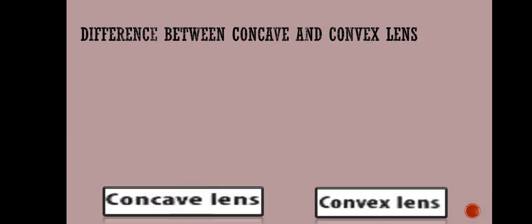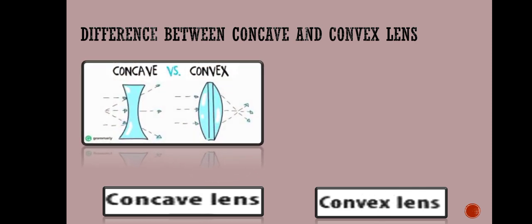Now, as we have discussed both the lenses, concave and convex, let's see what the differences are. First, you can see the difference is their shape. A concave lens is thinner at the middle and thicker at the edges, but a convex lens is thicker at the middle and thinner at the edges. From this figure you can easily see the divergence of light rays from the concave lens and the convergence of light rays from the convex lens.